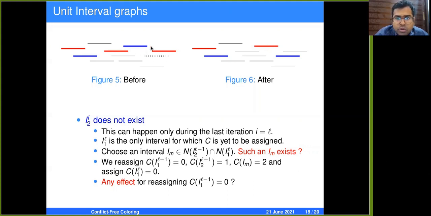Right, now what about this red colored interval? This red colored interval will now have IM as a uniquely colored neighbor. And what about this IM? This IM will now have this red colored interval as a uniquely colored neighbor. And what about this I1L in the before case? This one, which was red, is now changed to 0. So what is this going to have? This is going to have IM as a uniquely colored neighbor. Hence, every vertex has a uniquely colored neighbor, and 2 colors are actually sufficient.